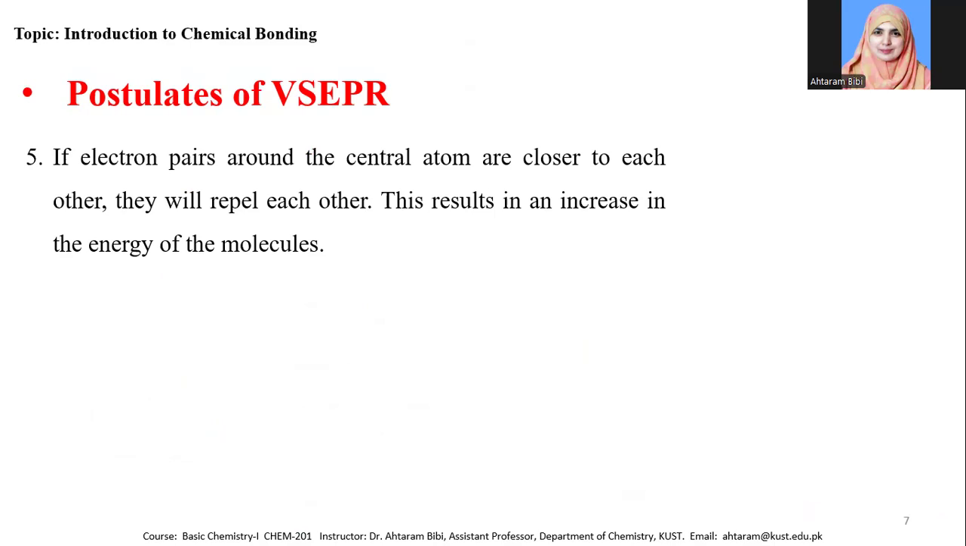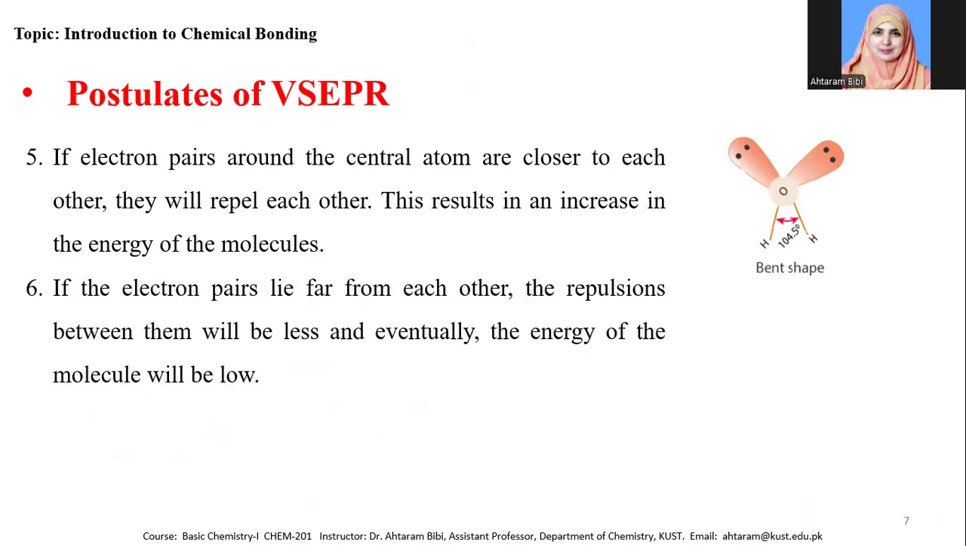The next postulate of valence shell electron pair repulsion theory is that if electron pairs around the central atom are closer to each other, they will repel each other. This results in an increase in the energy of the molecule. As we can see over here, the water molecule has a bent shape because the energy is increased by the repulsion of lone pairs of electrons and bond pairs and lone pairs of electrons. If the electron pairs lie far from each other, the repulsion between them will be less, and eventually the energy of the molecule will be low.